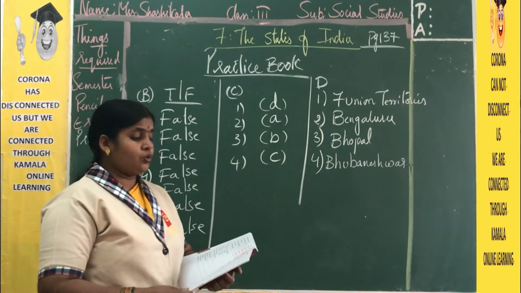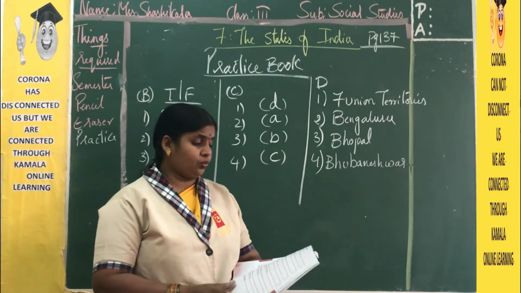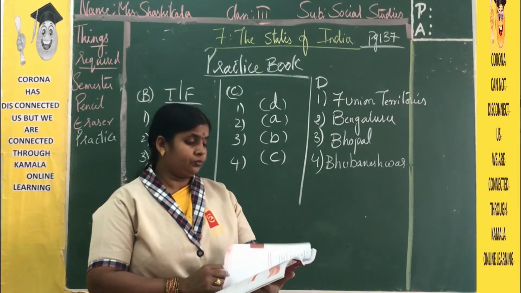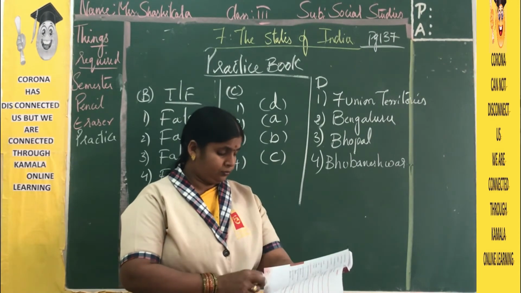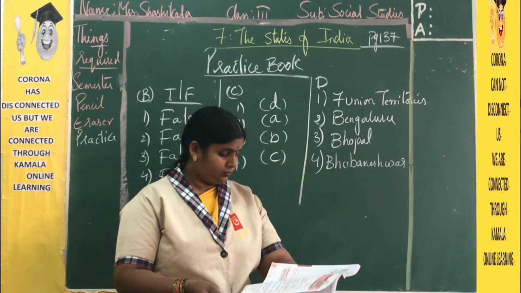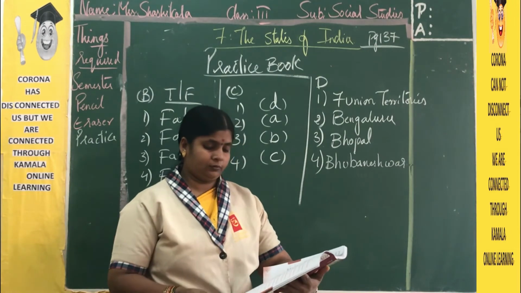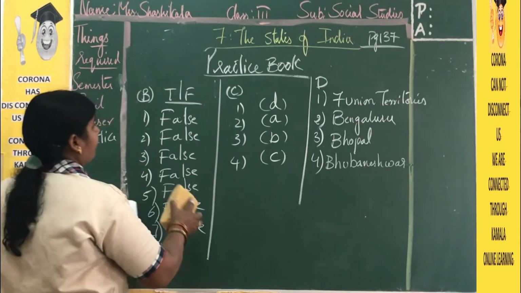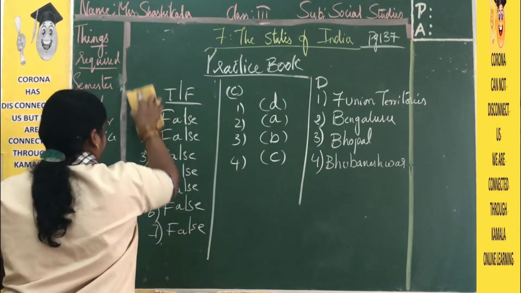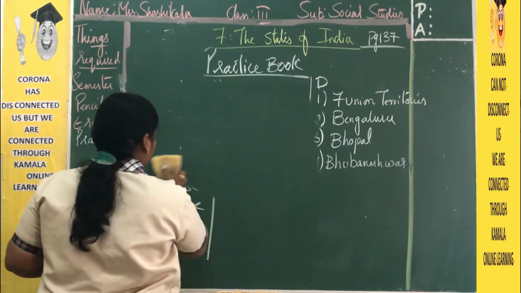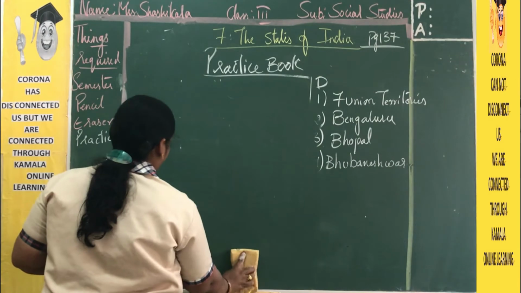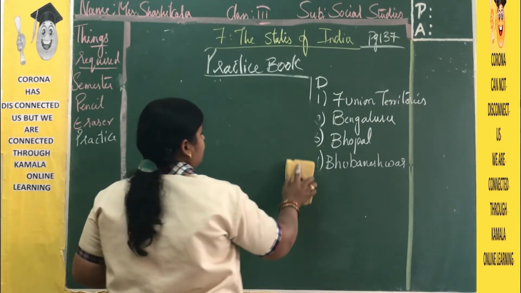Now we are moving to worksheet number 2. In your practice book, instead of 2, worksheet number 3 is there.